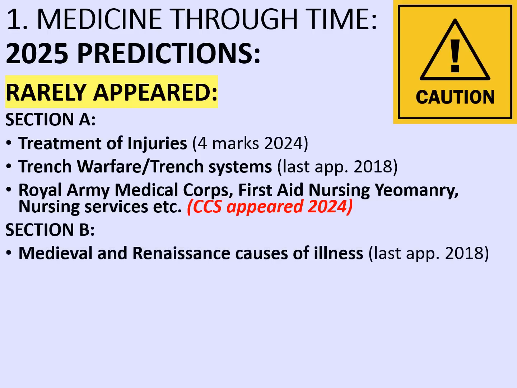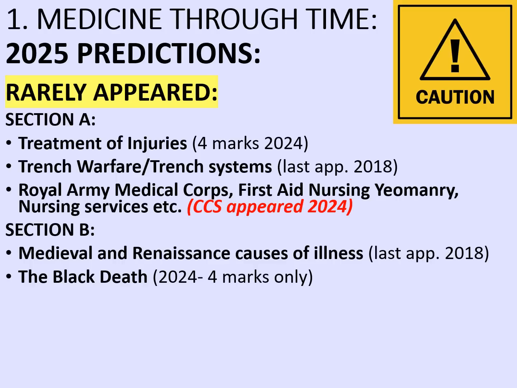Then there's Section B. Medieval and Renaissance causes of illness last appeared in 2018, and this is a really big topic. For example, this might be a good one where there's a comparison question, looking at the differences or the similarities between these two different periods. The Black Death, I'm absolutely amazed to say, has only really appeared once. That was last year, but it was only worth 4 marks. Again, this is a really important case study.